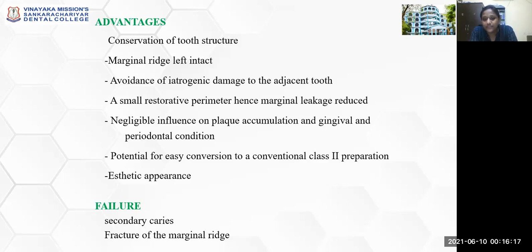Failure is more because of secondary caries formation, where if the proximal part has not been completely debrided, or proper isolation could not be achieved, there can be chances of secondary caries. Also, during preparation of the proximal cavity, if the space between the proximal and the occlusal cavity is very minimal, your marginal ridge becomes thinner and there can be fracture of the marginal ridge. So at least a 2 mm thickness of marginal ridge should be present between the occlusal part and the proximal part.